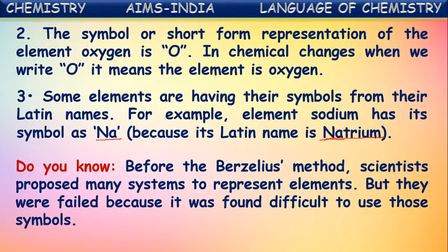But it became difficult to remember those symbols as the number of elements increased. At the starting, as there were few elements, they remembered those. But as the number of elements increased, remembering those symbols became difficult. So now we are following this easy and convenient method proposed by Berzelius.